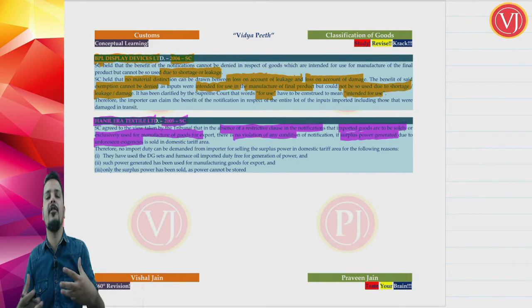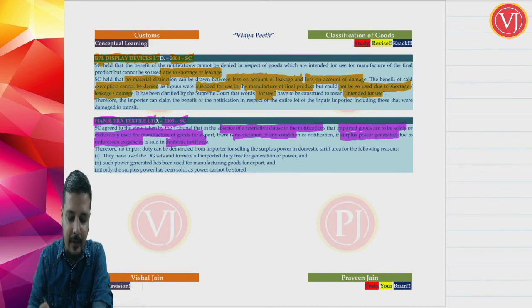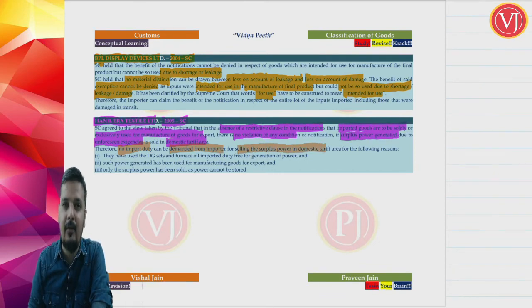There was surplus generation of power which was not foreseen, and it is sold in the domestic tariff area. Now look at the analysis. It is telling that no import duty can be demanded from the importer for selling the surplus power in the domestic tariff area for the following reason.